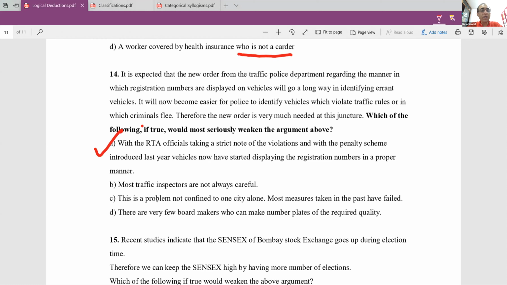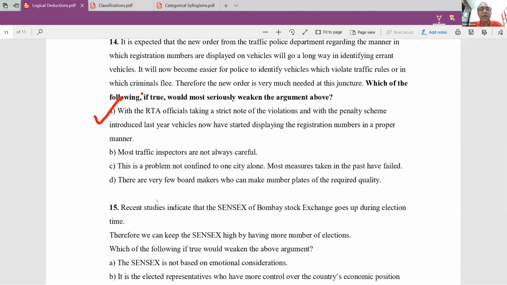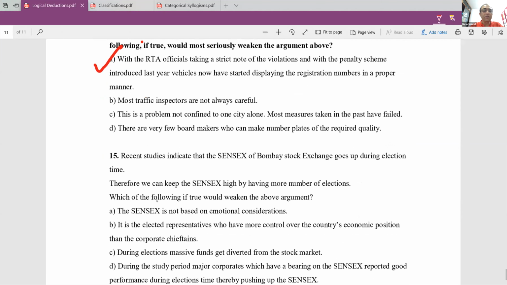I hope, Shreya, you understood why C is not the answer. Please do not go beyond the paragraph. Just be limited to whatever is mentioned in the paragraph. So we are not talking about problems in other cities. We are only talking about this particular city.